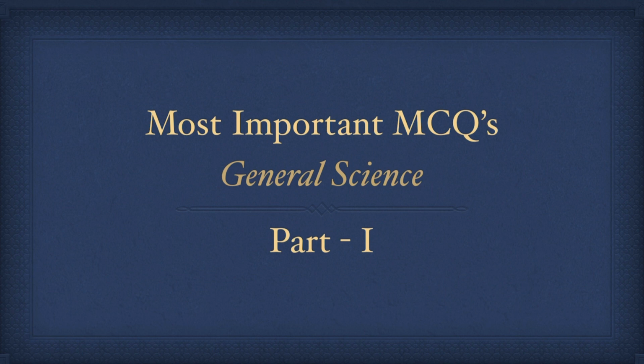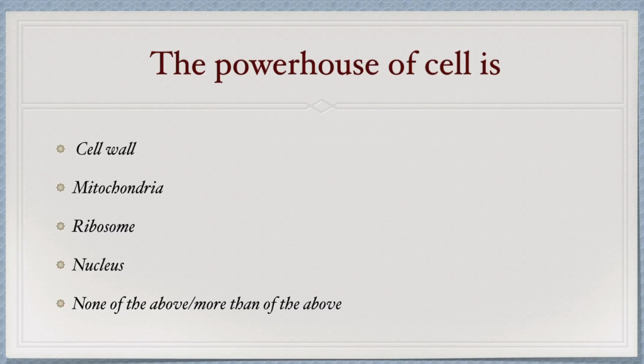So in this video we're going to start general science questions which are important for all examinations like GSI and other exams. So the first question is: the powerhouse of the cell is. Mitochondria is the powerhouse of the cell. So option B will be the correct one.